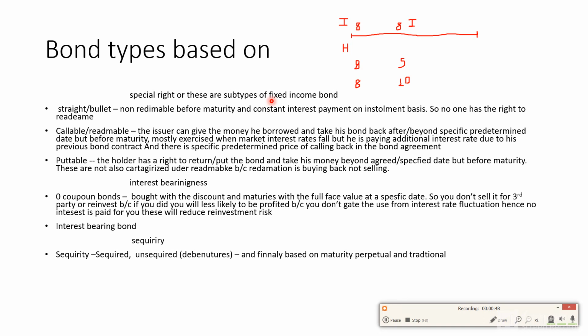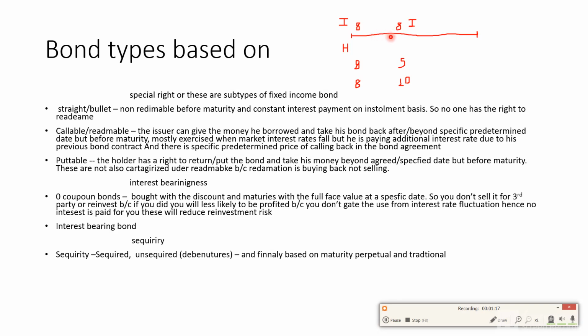This means from the start there is an agreement saying that the interest is not fixed or constant. So the issuer and the holder will agree with a variable interest. So the interest is contingent and is not known or fixed throughout the maturity period. So the interest that the issuer pays to the holder may vary throughout that period. For the time being, if you know this, it's enough.